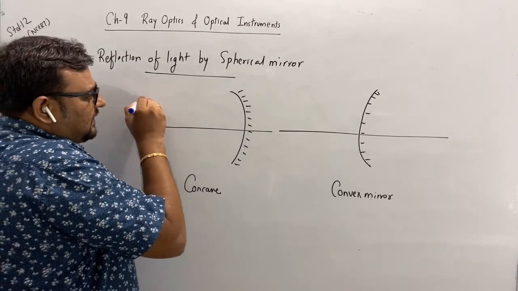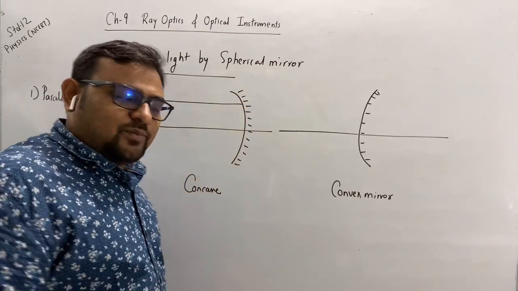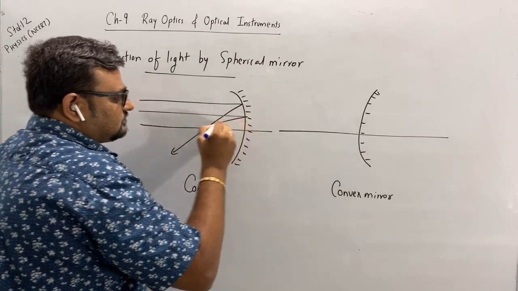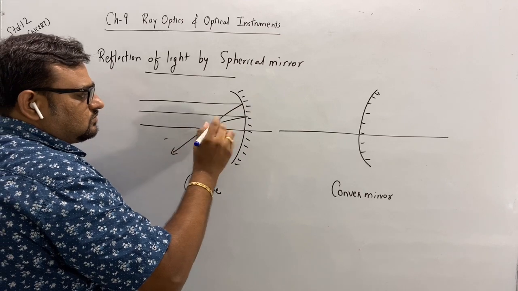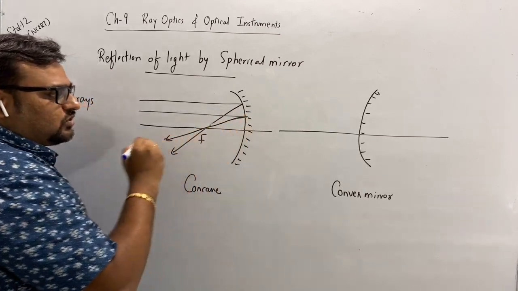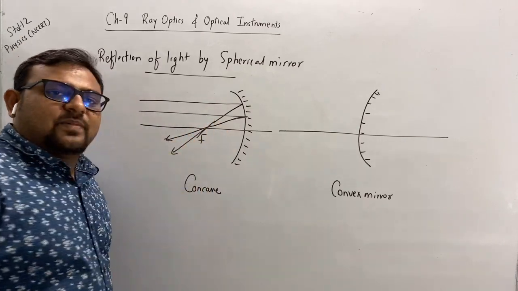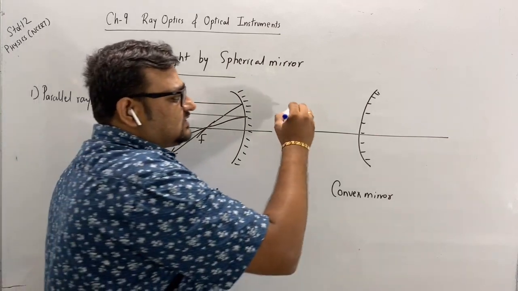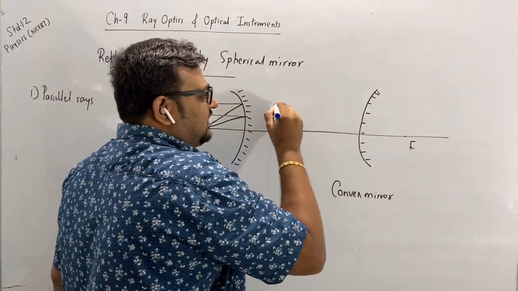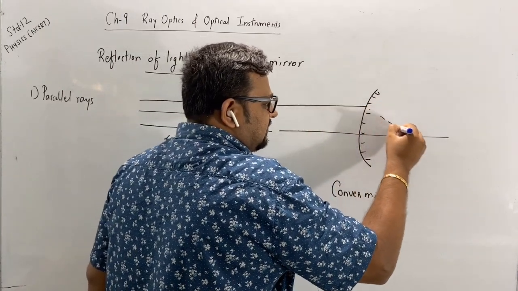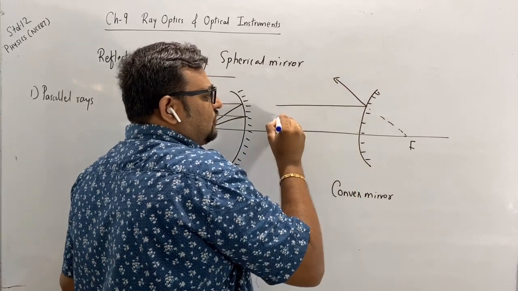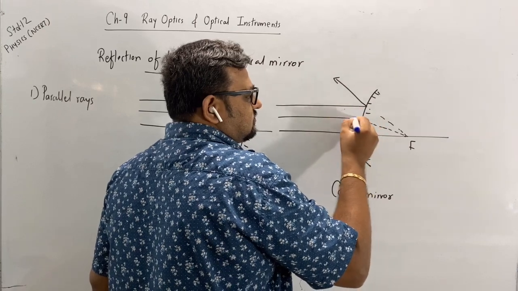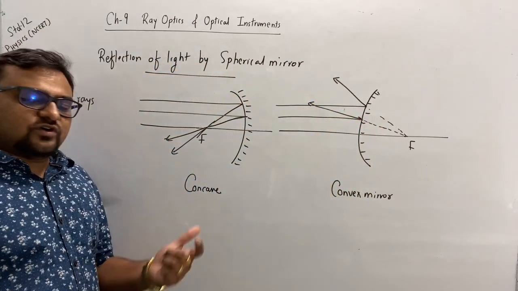All the parallel rays which are incident on the concave mirror pass through the focus, whereas in a convex mirror, if this is the focus, they appear to diverge away from the focus.